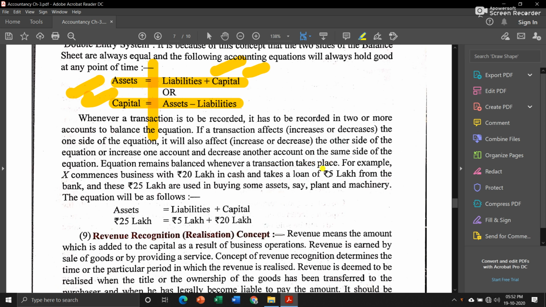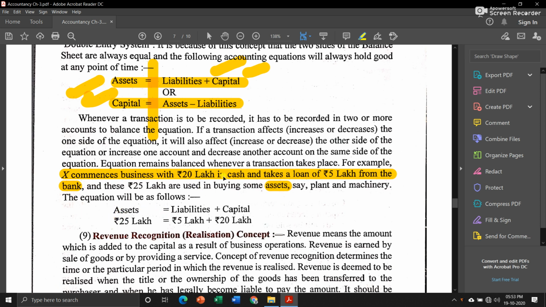Then let's understand clearly with the help of an example. X commences business with 20 lakh in cash and takes a loan of rupees 5 lakh from the bank. Now 20 lakh is his capital and 5 lakh is his liability that he took from the bank as a loan. Now these 25 lakh are used in buying some assets. Means all those 25 lakhs he spent on buying some assets. Now asset, we know that it's on another side of the balance sheet.